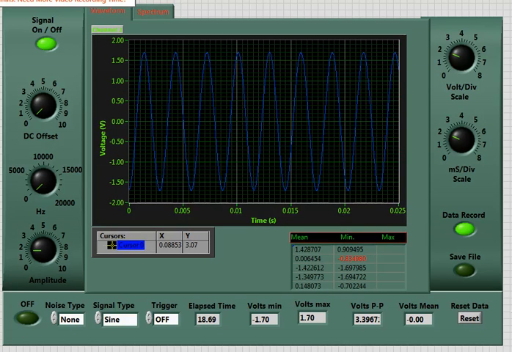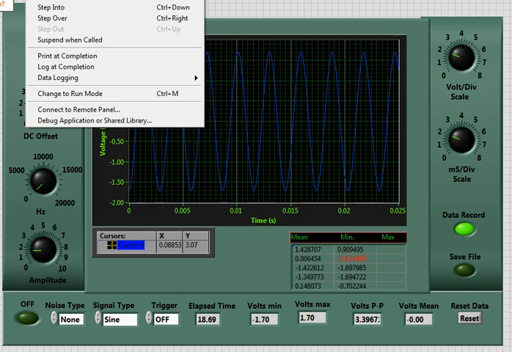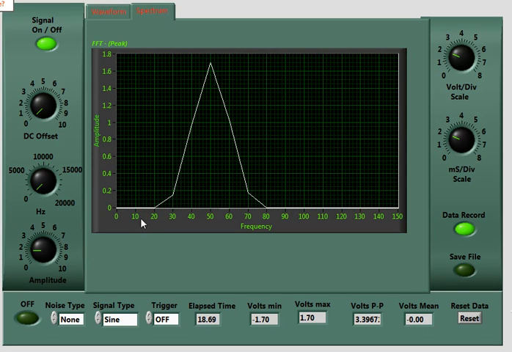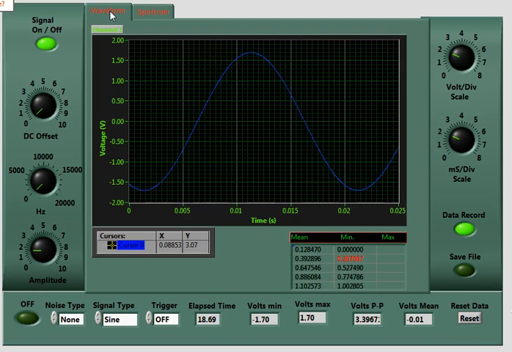Alright, this is my combined spectrum analyzer, function generator, and oscilloscope for Engineer 267, summer 2015. Alright, I'll go ahead and give this a run. So we're starting off with a 50.2 hertz sine wave. See on the spectrum analyzer that we have frequency content at 50 hertz as expected.